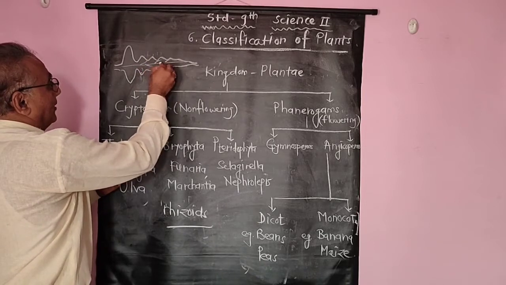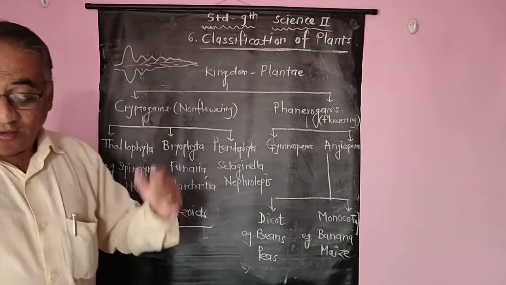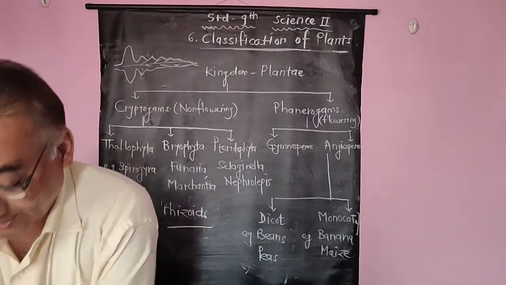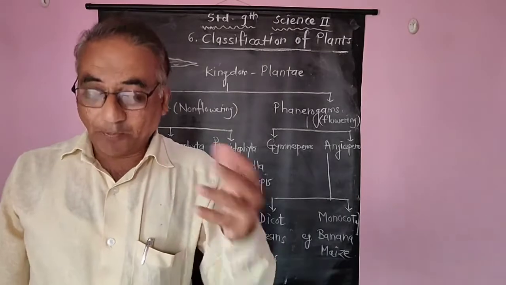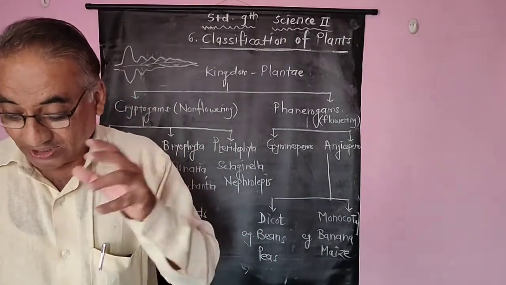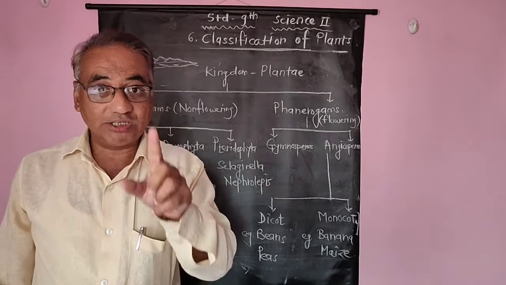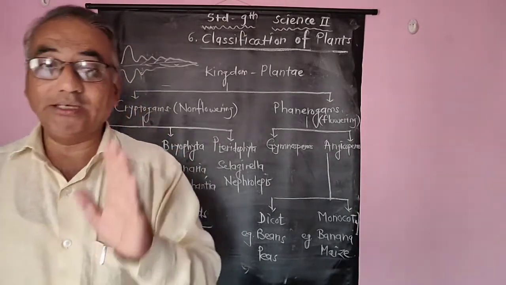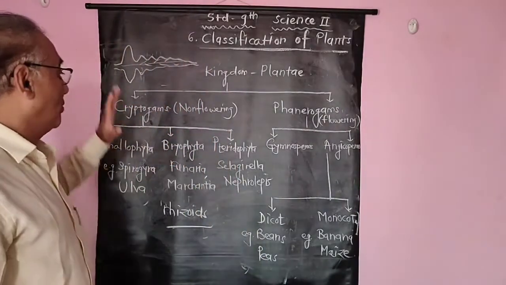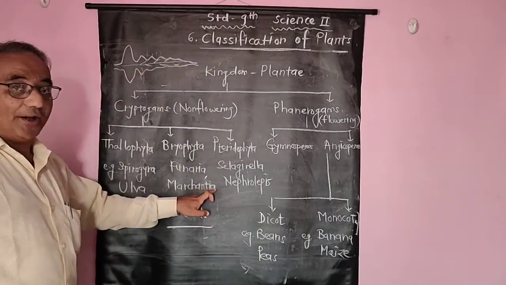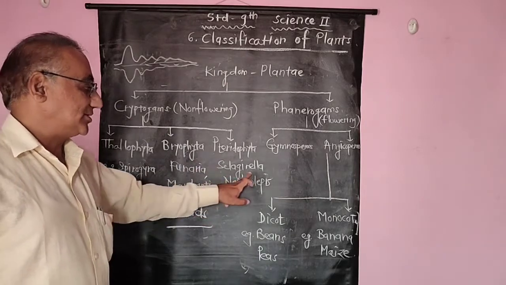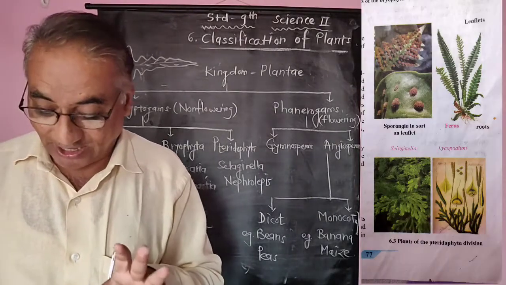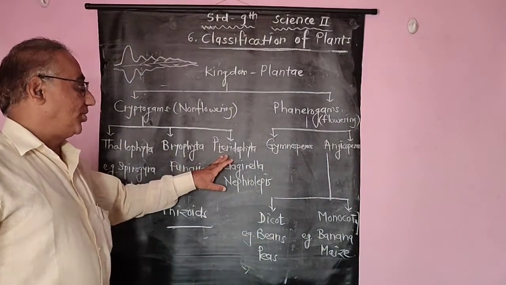At the posterior side of these plants we find spores. Reproduction occurs asexually by means of spores, and sexually through the formation of zygote. This is all about pteridophyta. The examples of pteridophyta are Selaginella, Nephrolepis, etc.